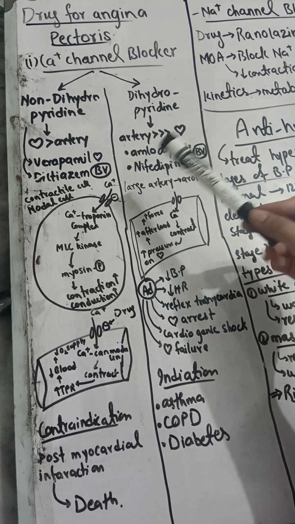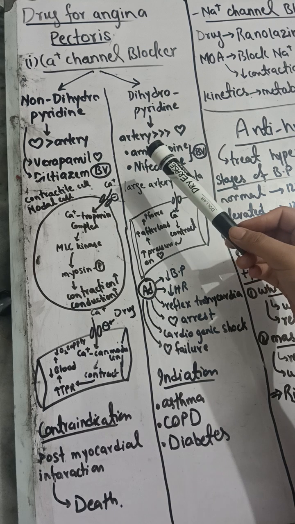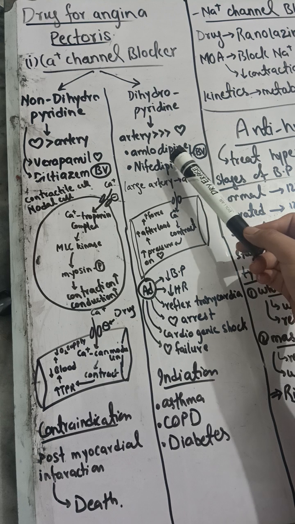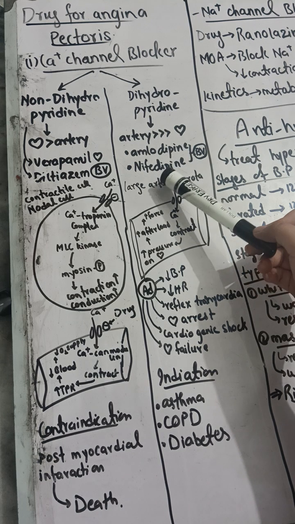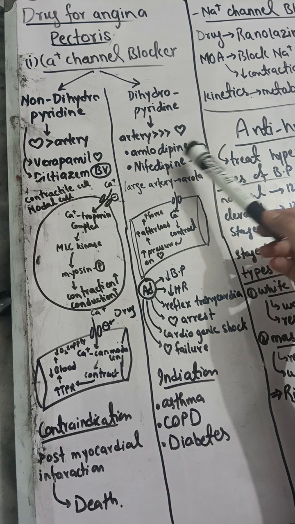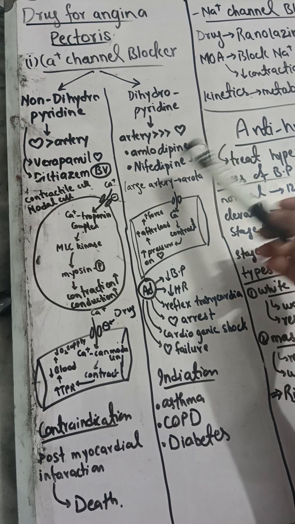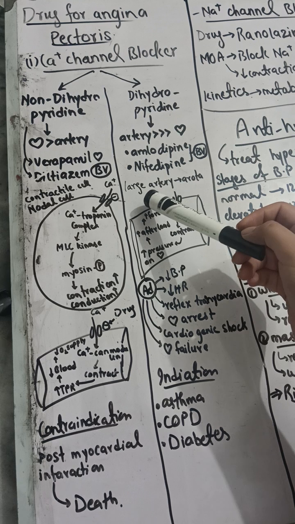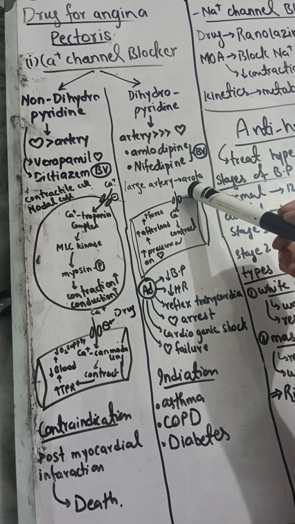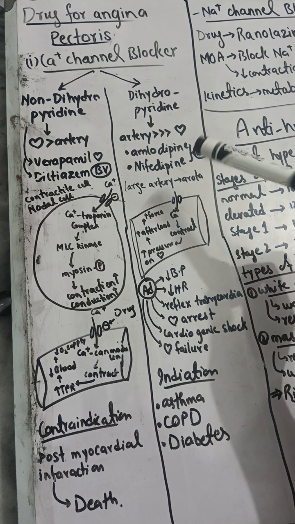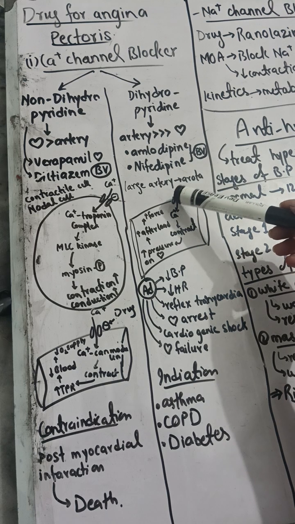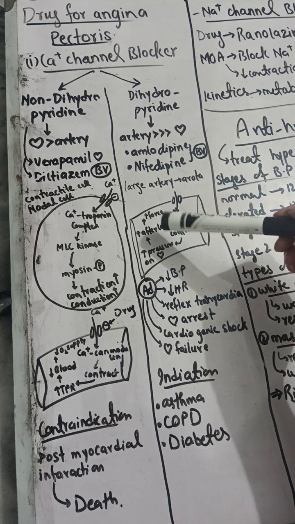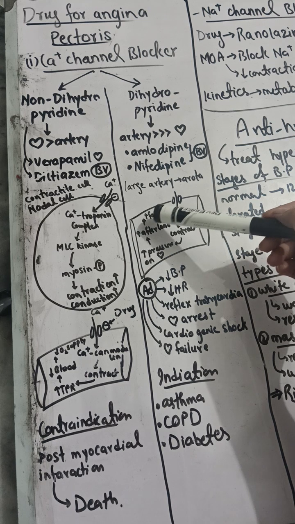Dihydropyridines have more effect on the arteries than on the heart. Two drugs are given here, amlodipine and nifedipine. Both of these drugs have effect on the blood vessels. Mainly they affect the large arteries like the aorta. In the aorta the calcium channels are present, and because of the calcium influx they contract, increase the pressure on the heart, the afterload will increase and the force increases.